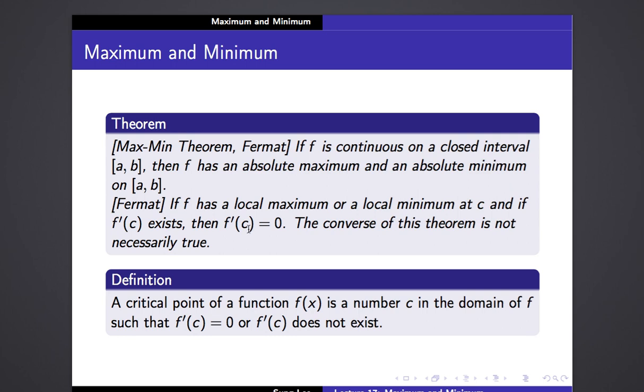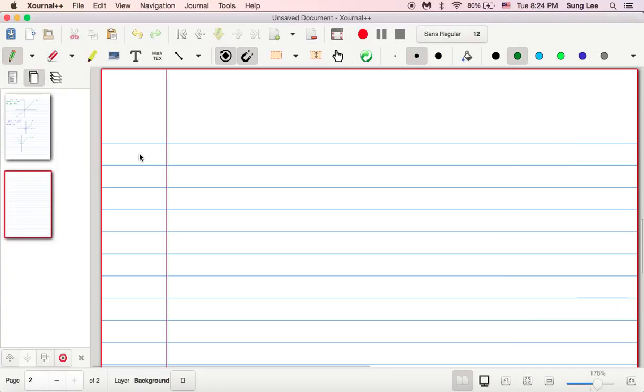So here's an example. Let me talk about that first, and then I'll get back to the other example.